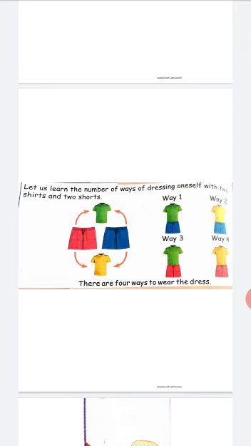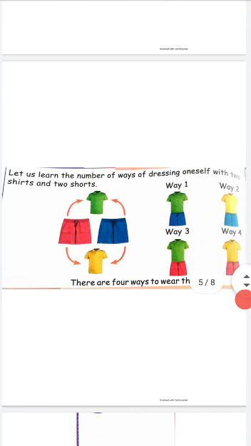See, one green shirt, one yellow shirt, one red shirt and one blue shirt. You have to match them in pairs and find how many ways. See the picture. The first way is green and blue. Then yellow and blue, green and red, and yellow and red. These are the four ways of matching these four items.